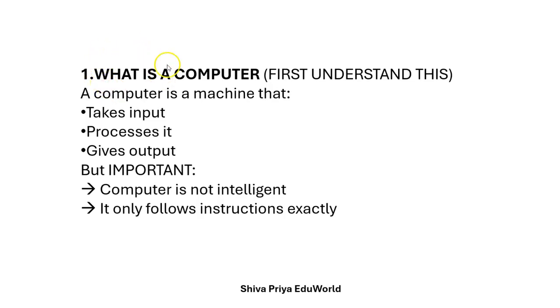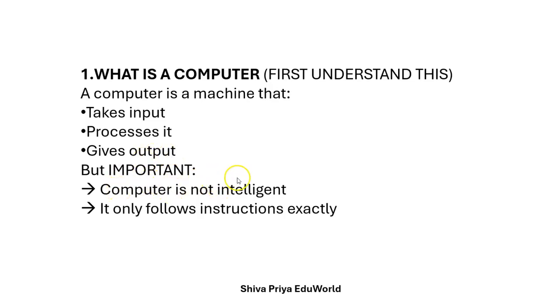Before starting, what is a computer? You have to know about this. A computer is a machine. It will take the input from the user, process it, and give the output. A computer is nothing but a CPU. It will take the input, process it, and give the output.